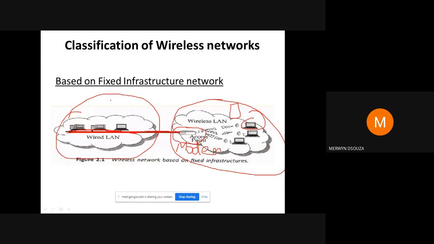So basically this is a wireless network based on fixed infrastructure. The fixed infrastructure is your wired network. There is a fixed broadband connection, and your wired network is connected through an access point to the wireless LAN. This is the first type of wireless network.